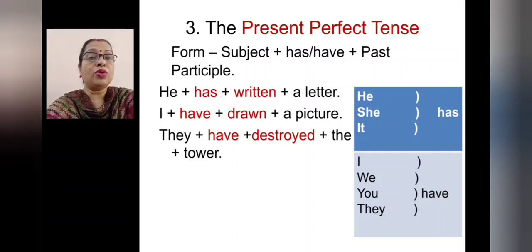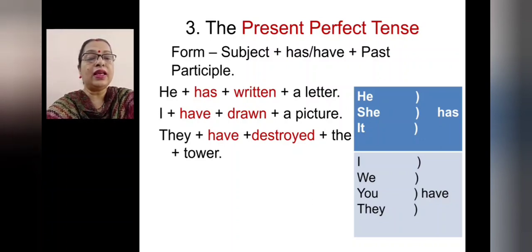So, what is the form here? Subject, then has with he, and here the third form of the verb: write, wrote, written, past participle. Then with I have, then drawn: draw, drew, drawn, the third form of the verb, past participle.